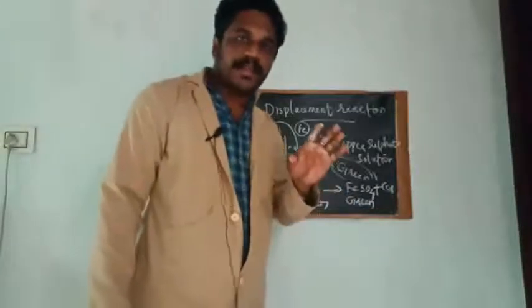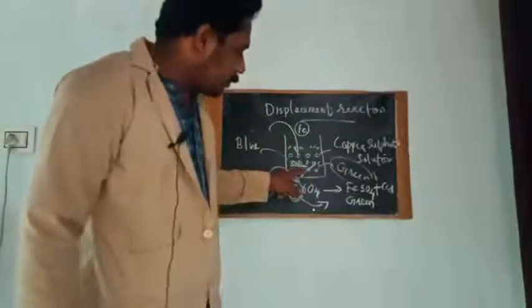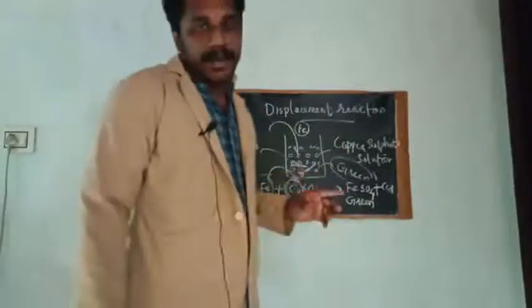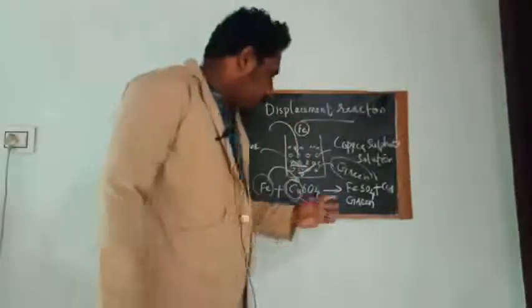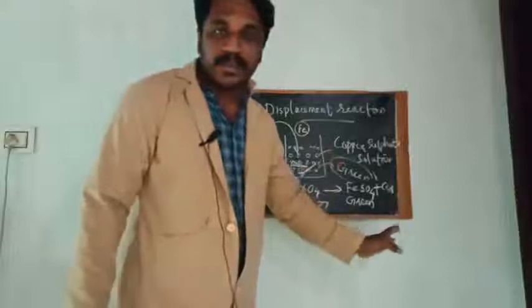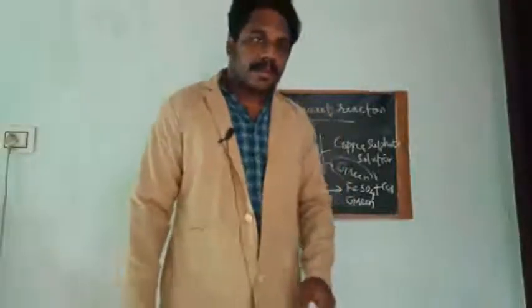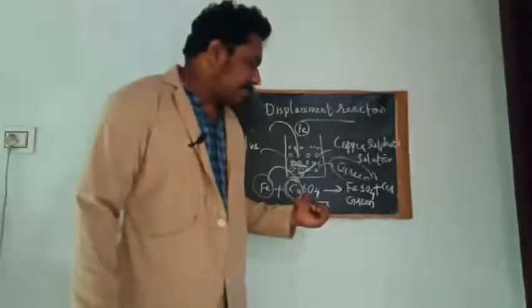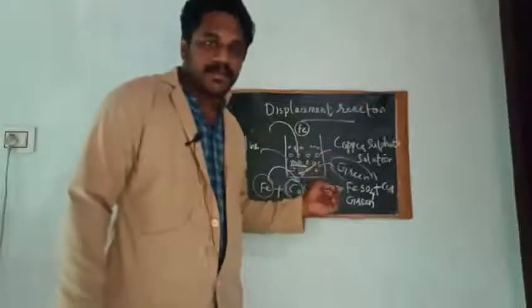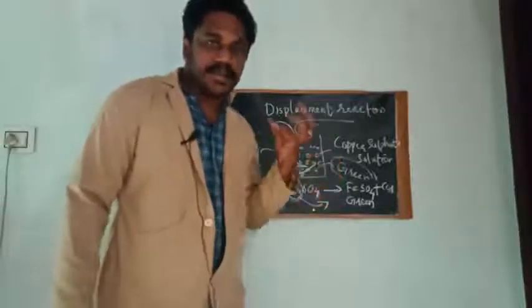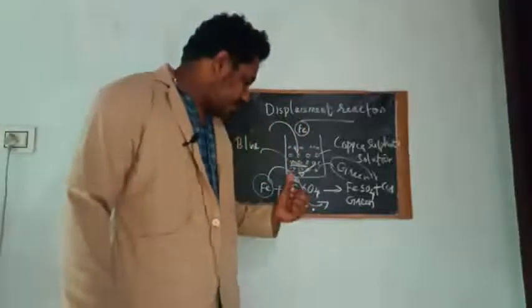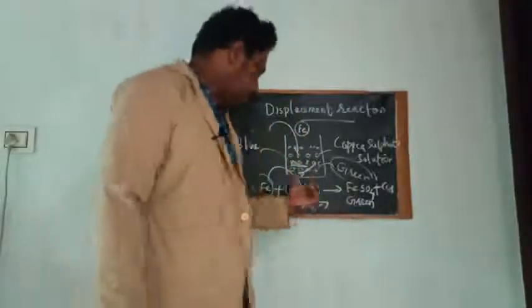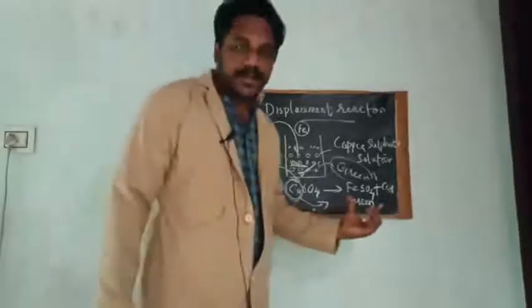Okay, and that's why there is a brown color coating formed over the surface of iron nail. Okay, do you understand how the blue color solution is turned into green? I can demonstrate this reaction using an activity or an experiment. After that, you will understand what reaction is taking place between iron and copper sulfate.